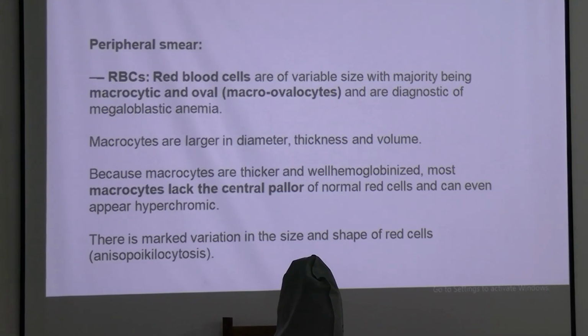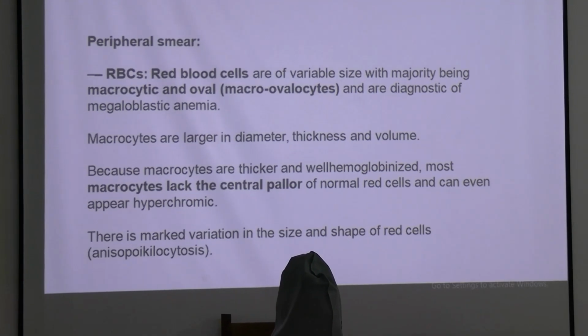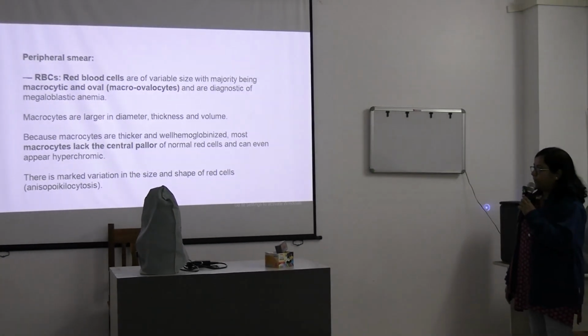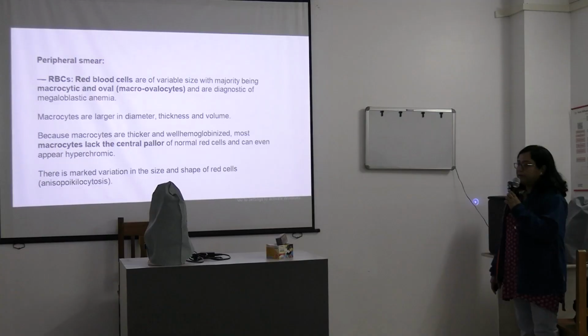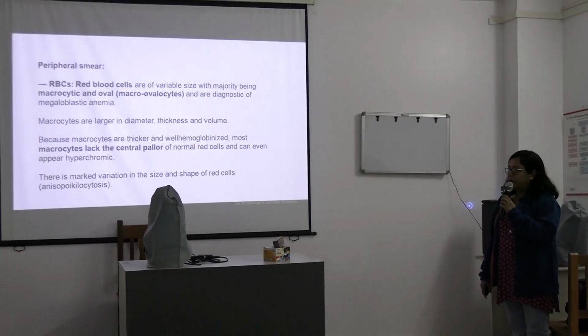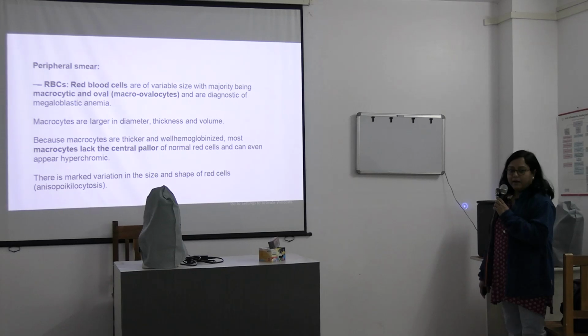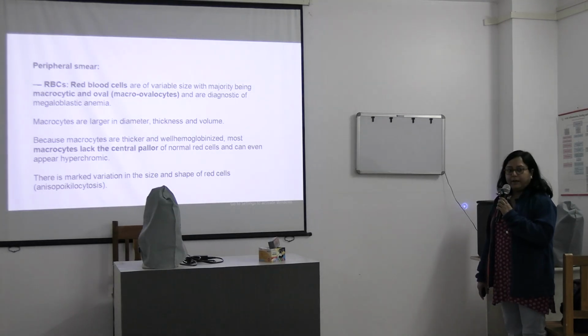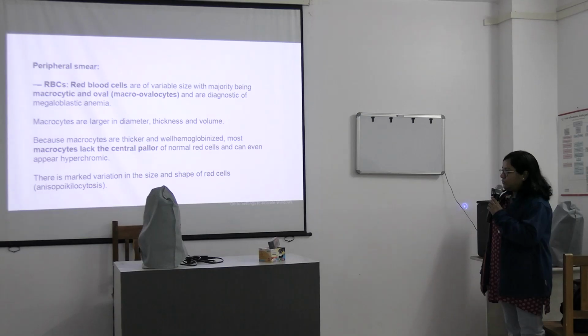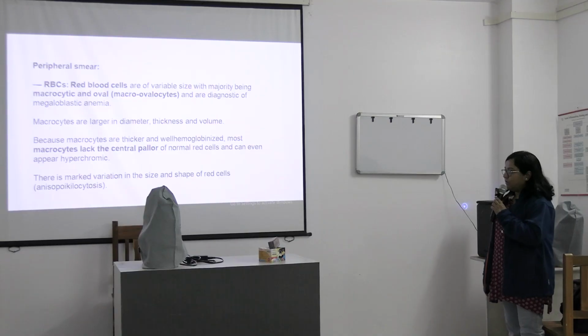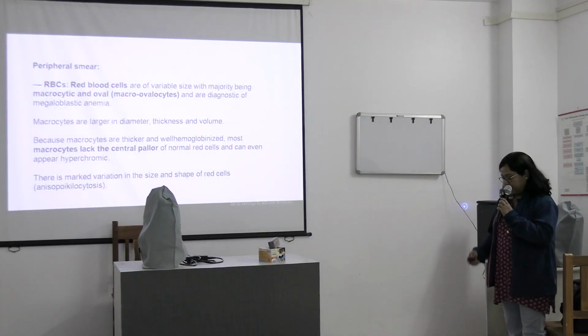Macrocytes, as the name suggests, are larger in diameter, thickness and volume. Macrocytes are thicker and well hemoglobinized. Most macrocytes lack the central pallor of normal RBCs and can even appear hyperchromic. There is marked variation in the size and shape of RBCs. What is it called? It is called anisopoikilocytosis.